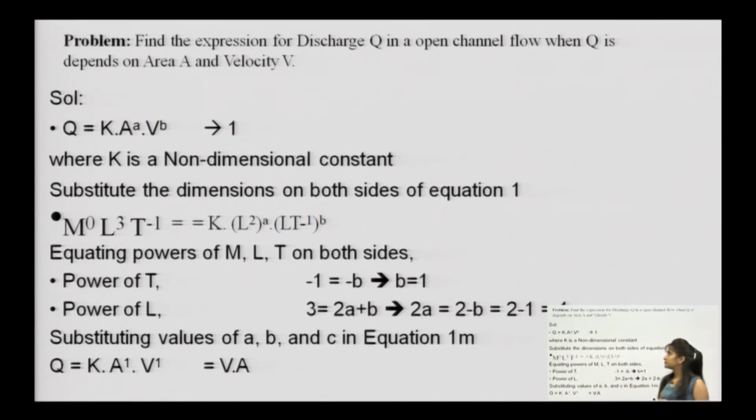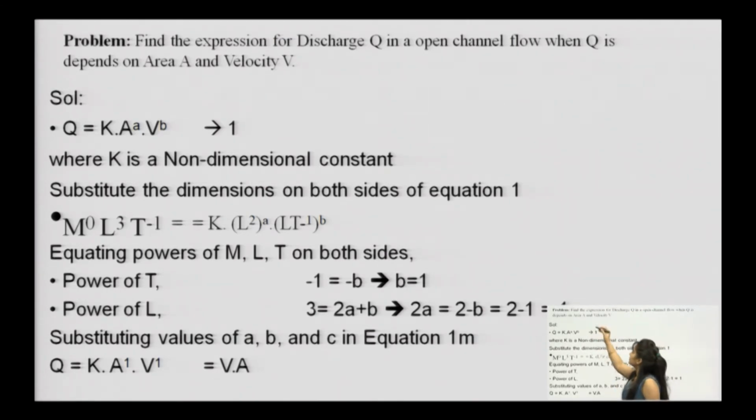Here you can see: find an expression for discharge Q in an open channel flow when Q depends on area and velocity. They are asking you to calculate a relationship for Q, where you have area as A and velocity as V. Although we already know from the continuity equation that Q equals A into V, let us see whether such a relationship can be obtained with the help of dimensional analysis, following Rayleigh's method.